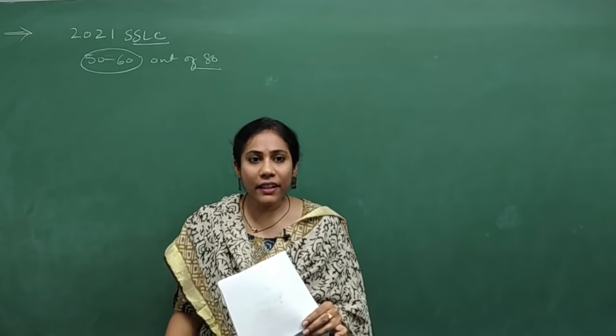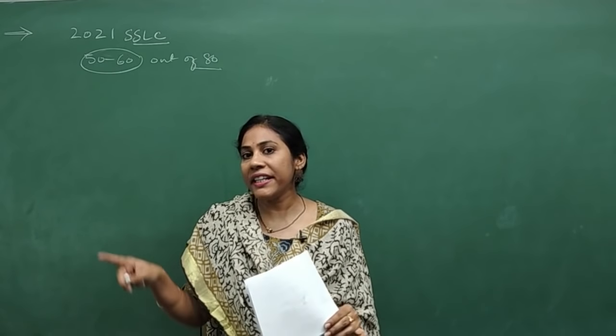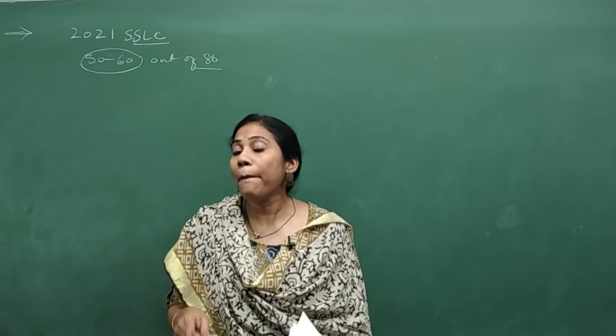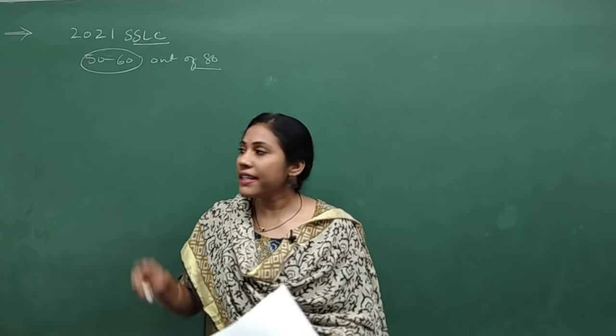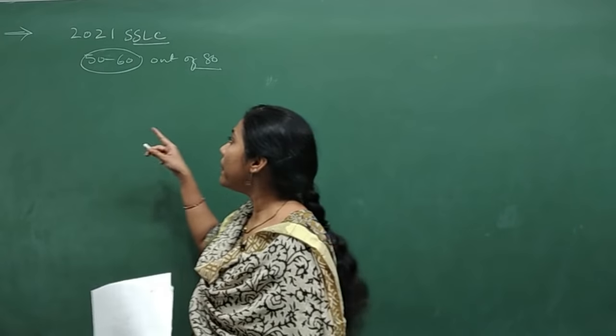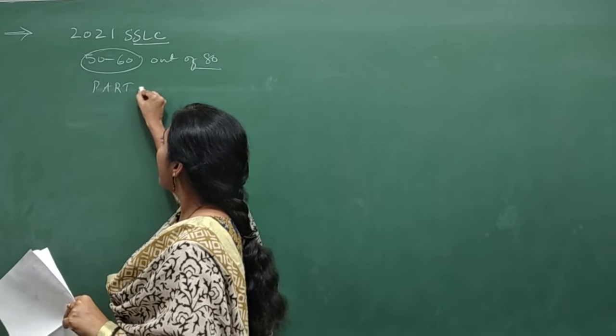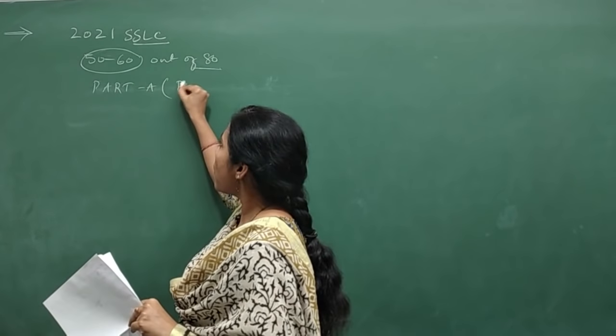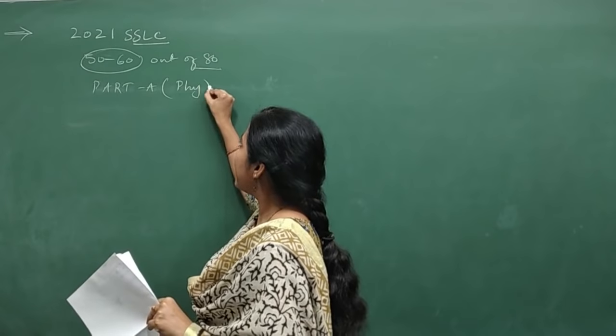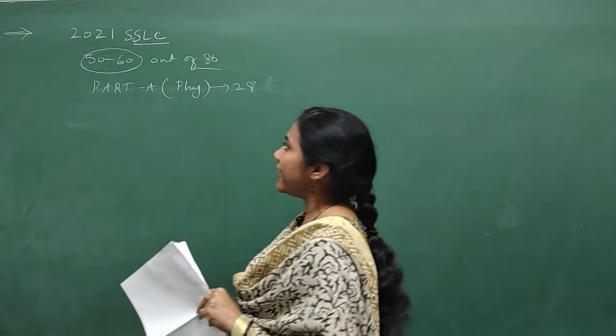Fine. And in the sample paper, I already discussed that this year the paper pattern is changed. See, the question paper will have three parts. Part A is the physics part, and this has a weightage of around 28 marks.